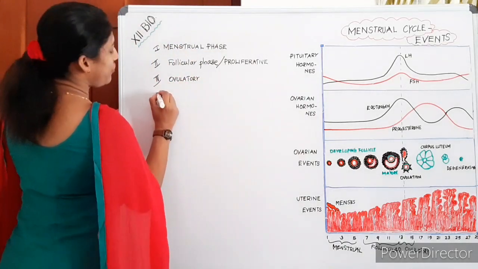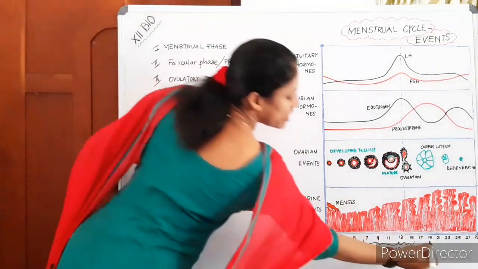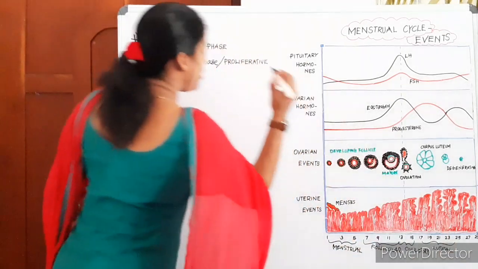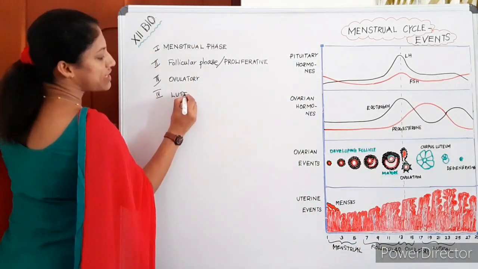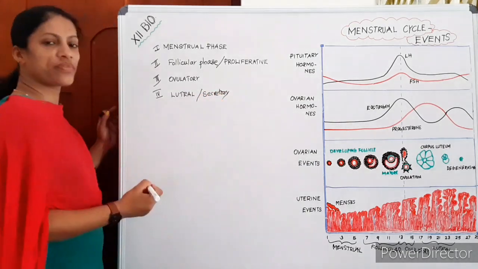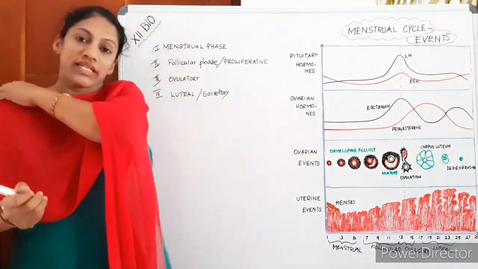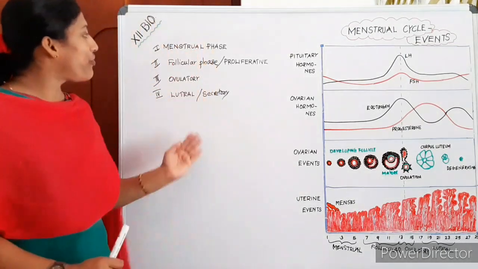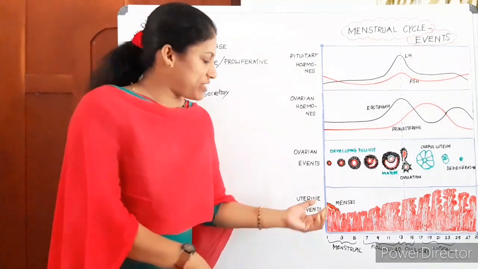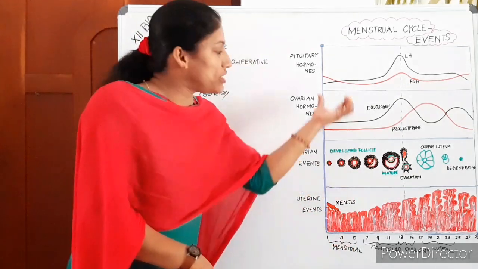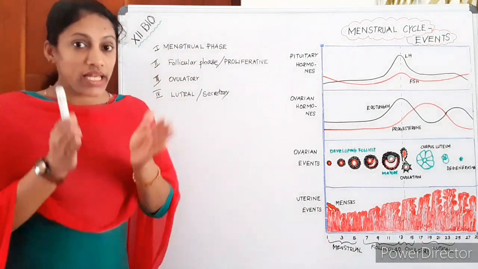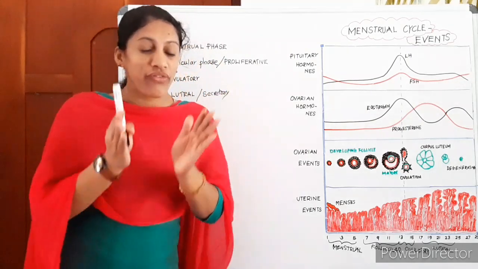And the fourth phase is the luteal phase, also known as the secretory phase. Anyway, we are discussing the menstrual cycle under 4 phases: menstrual phase, follicular phase, ovulatory phase, and the luteal phase. See what happens to all these areas under these different phases.